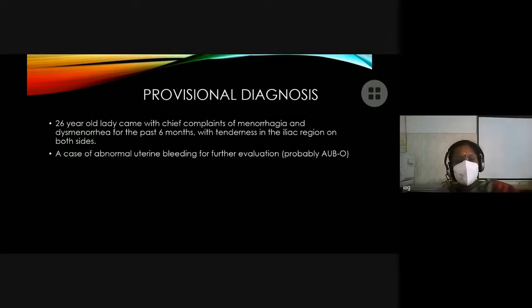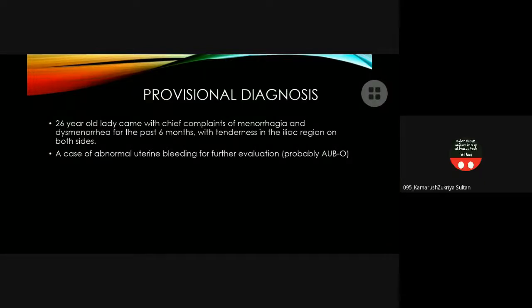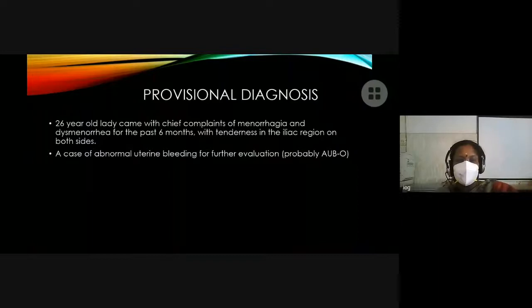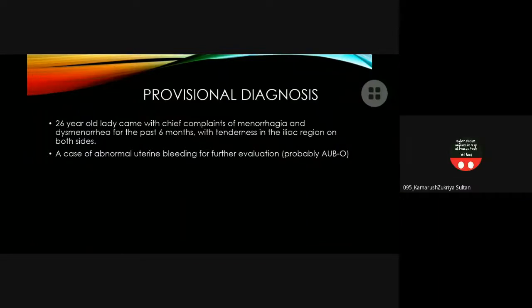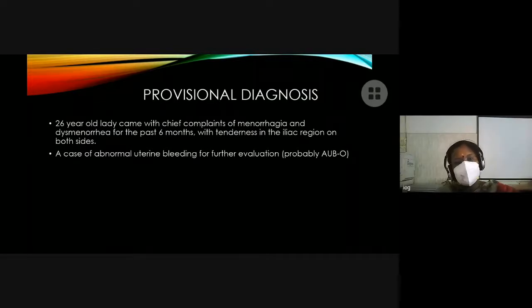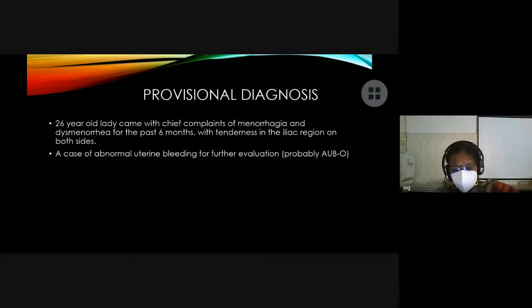Why, she can have a small fibroid, the uterus can be still intra-pelvic and she can have the excessive bleeding, no? Yeah, ma'am, she can. No, how did you come to the diagnosis of AUBO? Because of her age, I thought it would probably be AUBO, ma'am. No, that's why you should just tell AUB for evaluation because we have to do all the investigations, no? Yes, ma'am. Without doing the investigations, how can we jump up to the diagnosis? Yes, ma'am.